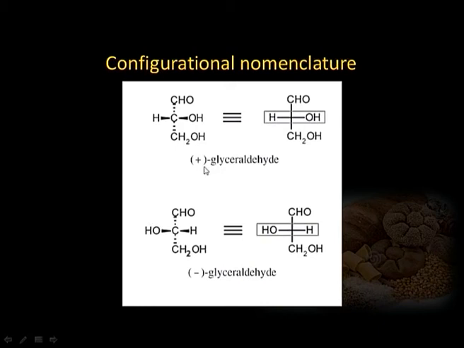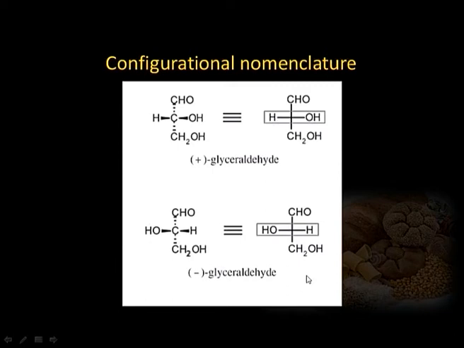Plus is also represented by dextro, but that dextro is represented by smaller d. Similarly, this levo minus sign is represented by smaller l, but configurations are represented by capital D and capital L. These configurations have nothing to do with the actual optical activity of the compound.